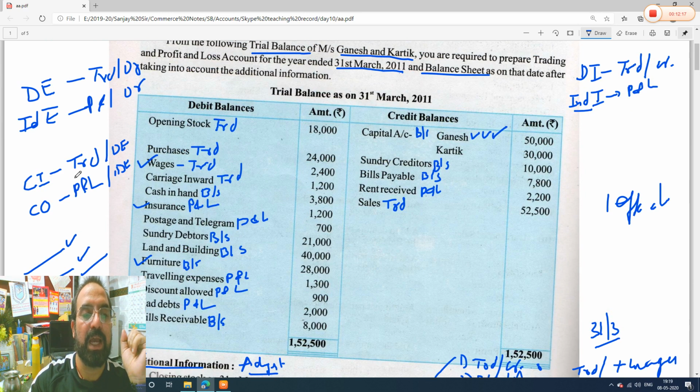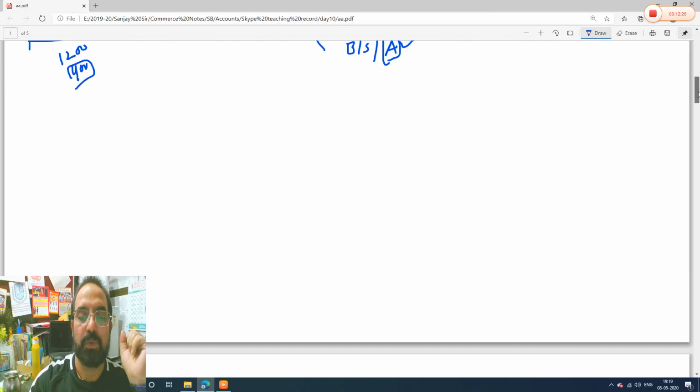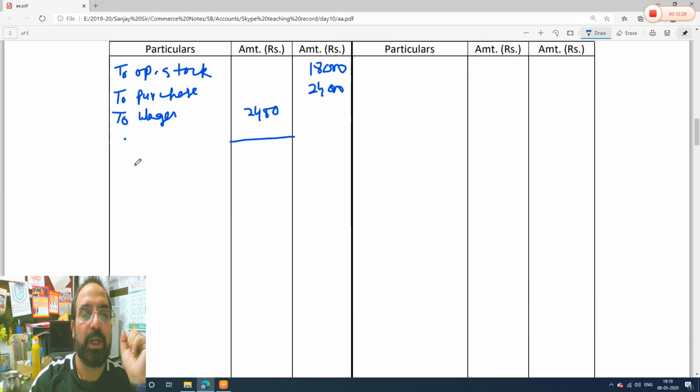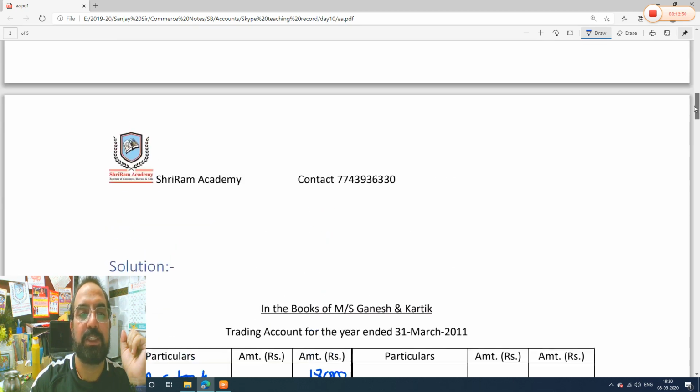Carriage inward, we know carriage inward is a direct expense, trading, carriage outward is an indirect expense, profit and loss. So here is carriage inward, so it will go to trading, 1,200 rupees. So we will write trading account, to carriage. See guys, I am using a mouse, so I am writing a little short. You will not follow that practice, you will not use any shortcuts. Okay, carriage inward, how much? 1,200 rupees.